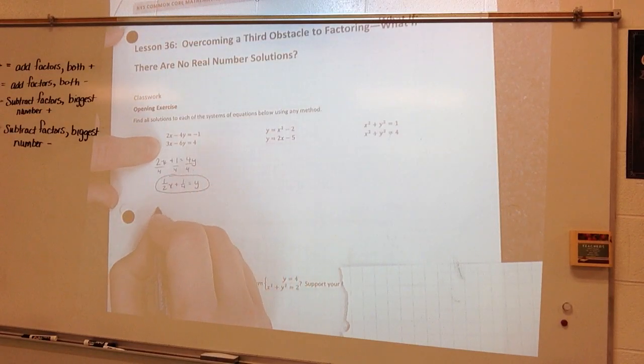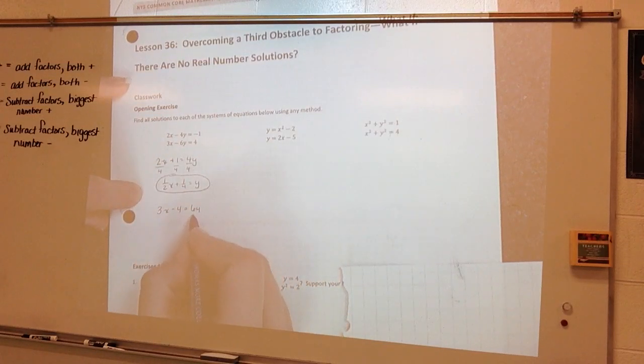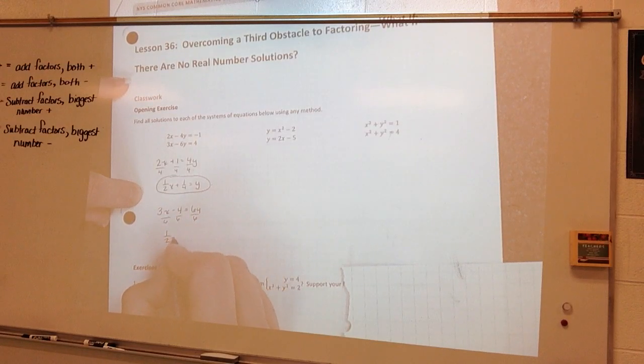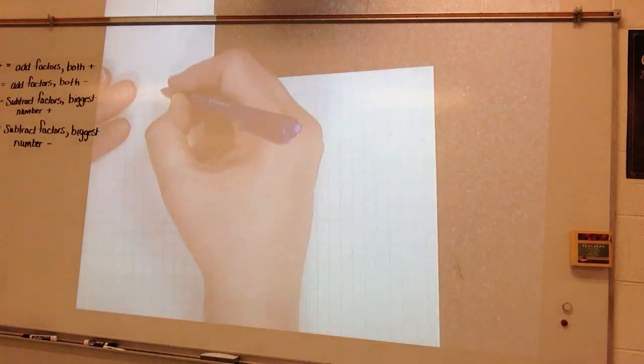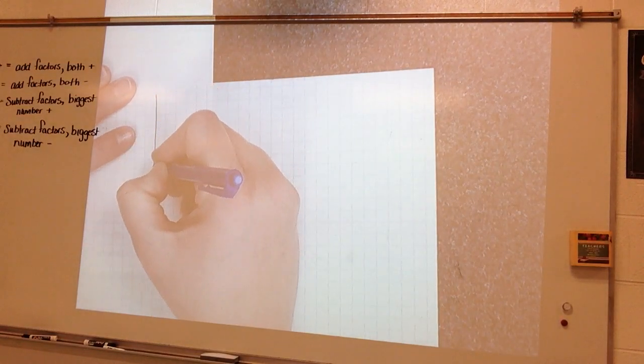3x minus 6y, so it's 3x. I'm going to bring the 4 over, and I'm going to take the 6y over. Divide by 6. So I get 1/2 x minus 2/3 is equal to y. All right, so I'm going to go ahead and graph these.